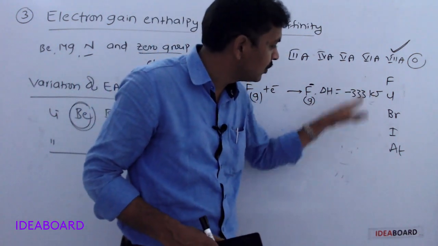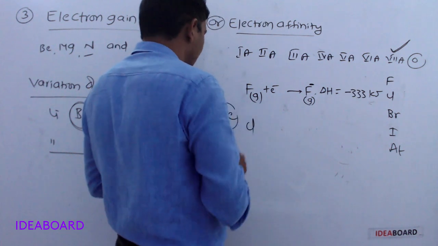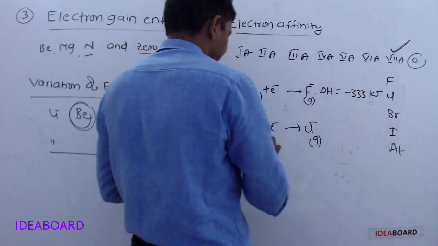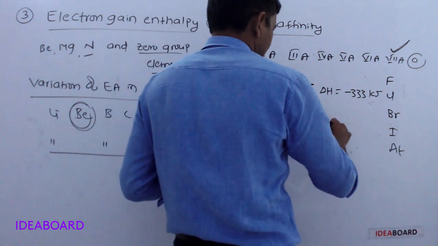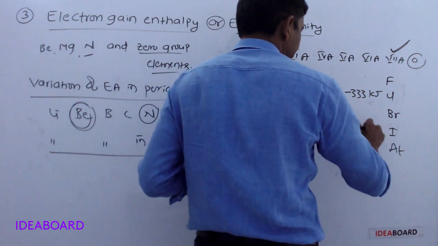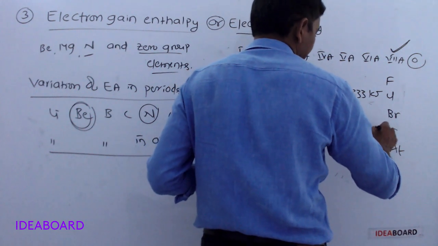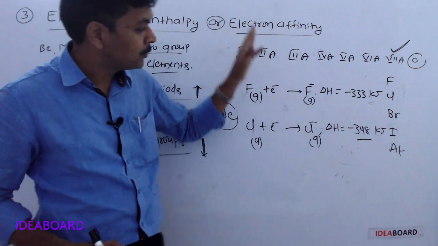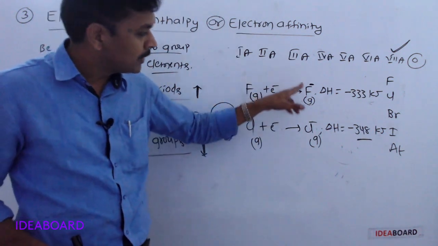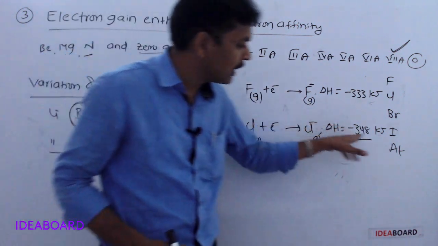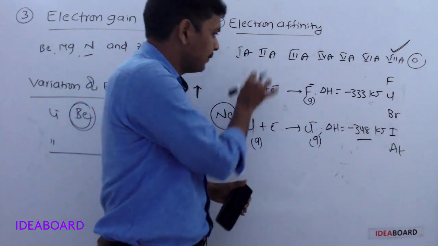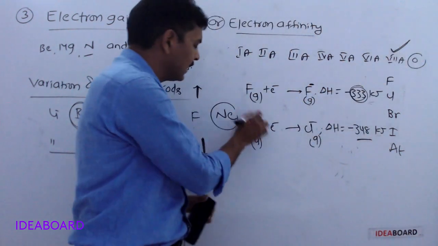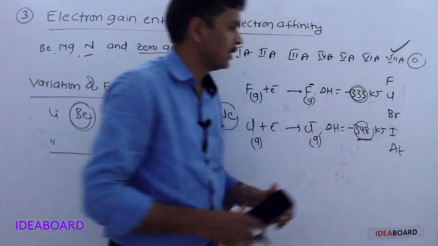333 kilojoules of energy will be liberated. If we take chlorine, when one electron is added, delta H is equal to minus 348 kilojoules. This much energy will be liberated. So when compared to fluorine, chlorine has more electron affinity. In case of fluorine, only 333 kilojoules of energy will be liberated, but in case of chlorine, 348.